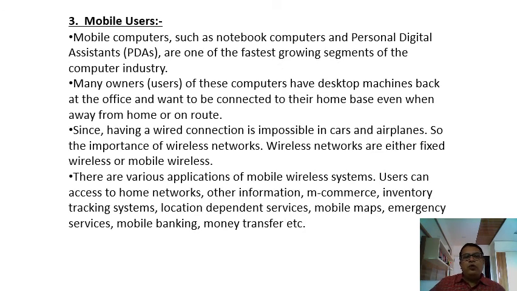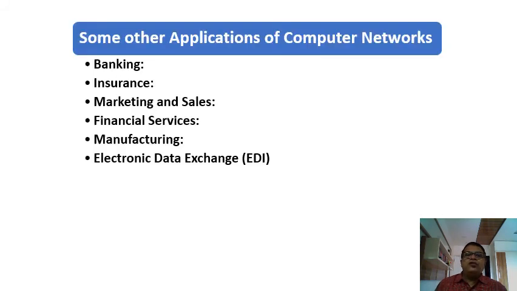Then we are having mobile users. Related to mobile users are, for example, PDAs, laptops, etc. Even cars, all of them are using computer networks. Some other applications of computer networks are in the banking sector and insurance.